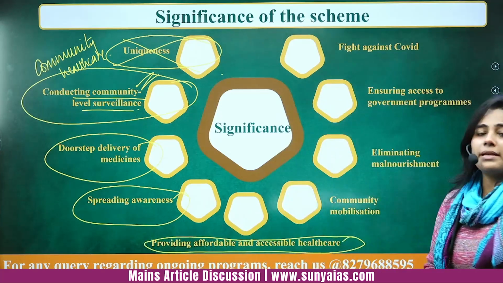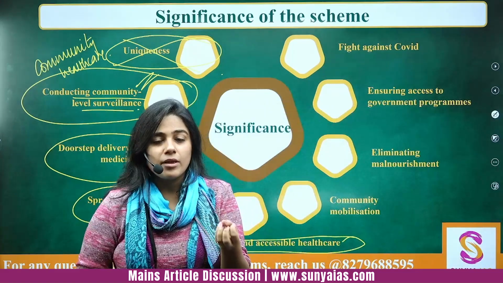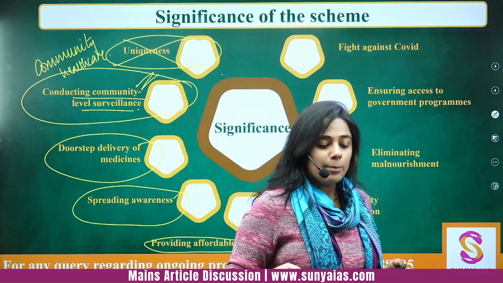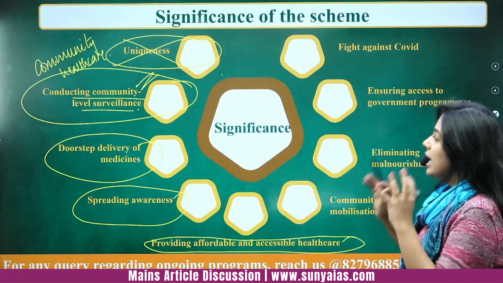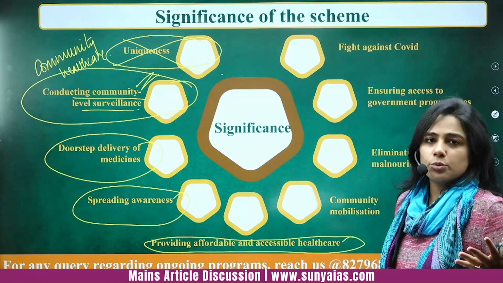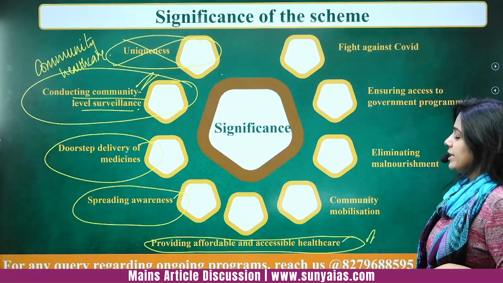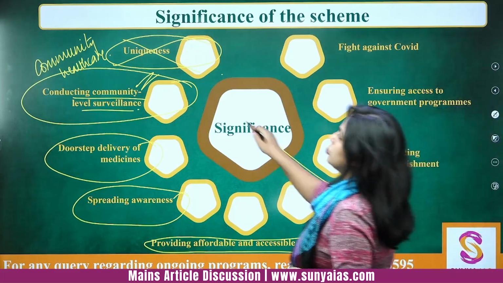Providing affordable and accessible healthcare. SDG 3 talks about good health and well-being, right? So ASHA workers and the overall Anganwadi system are working towards that. Community mobilization, similar to community healthcare.